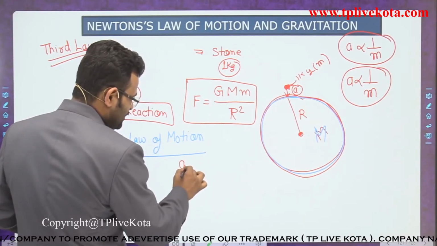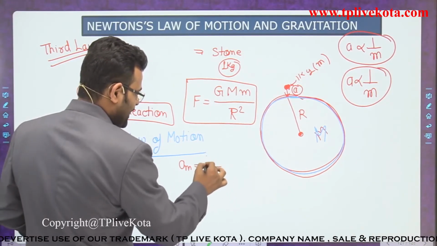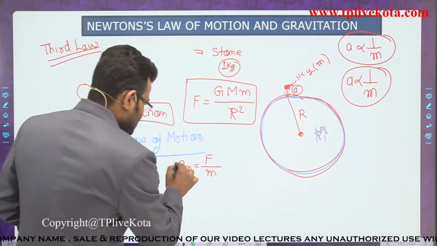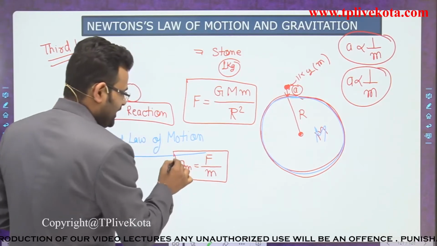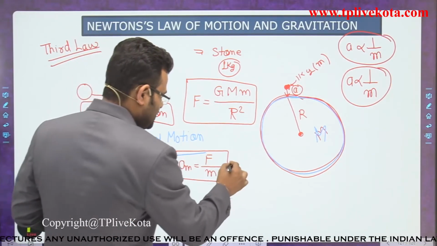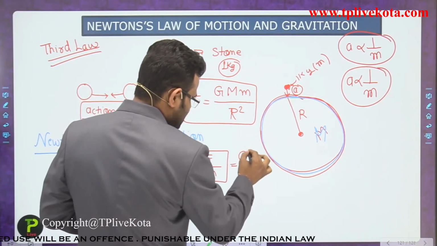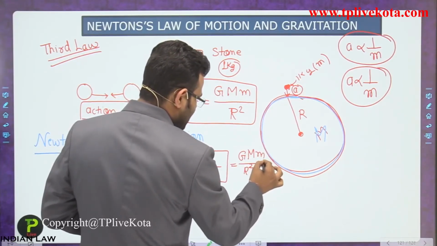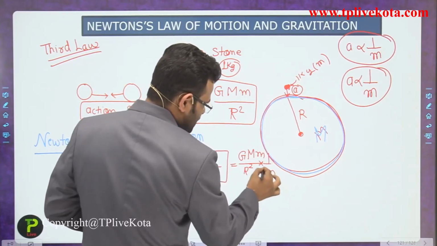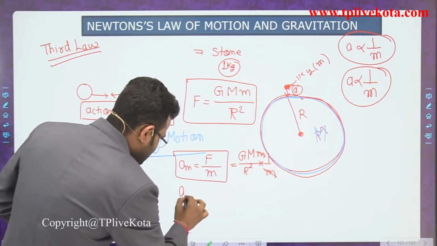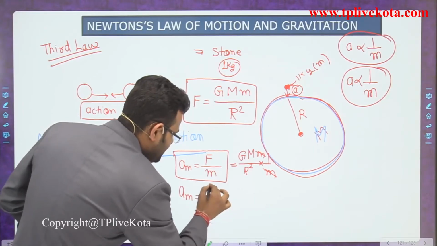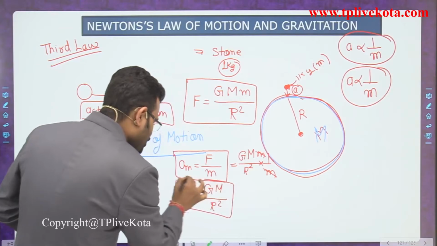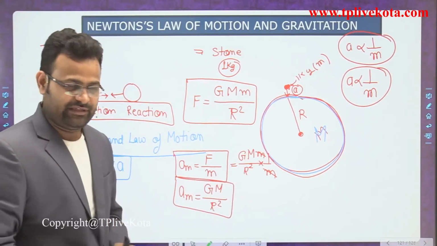If you want to calculate the acceleration of a stone, then F divided by mass gives a. So to calculate the acceleration of a small body, we divide by the mass of the small body. What expression comes? F is equal to G capital M small m upon r square, also divided by small m. So that cancels out. So the acceleration of the stone, the small body, is GM upon r square. That is the acceleration of a body due to gravitation.